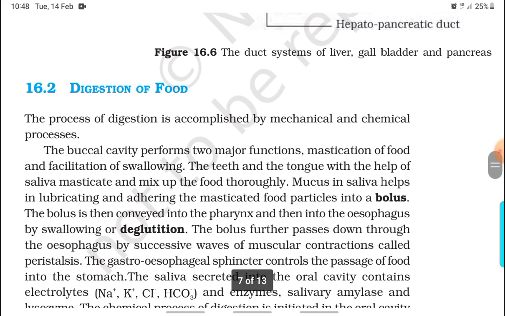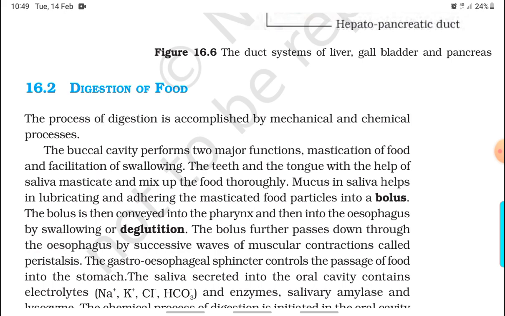Digestion of food. The process of digestion is accomplished by mechanical and chemical processes. The buccal cavity performs two major functions: mastication of food and facilitation of swallowing.